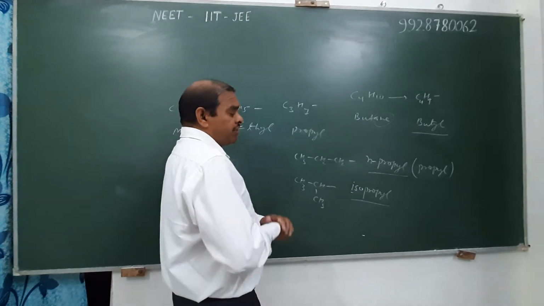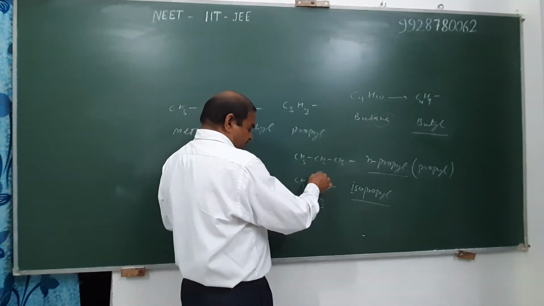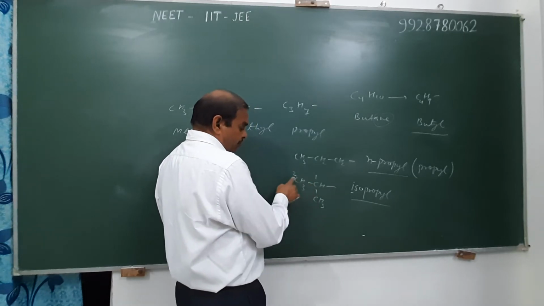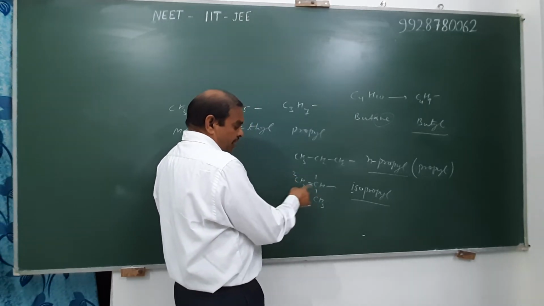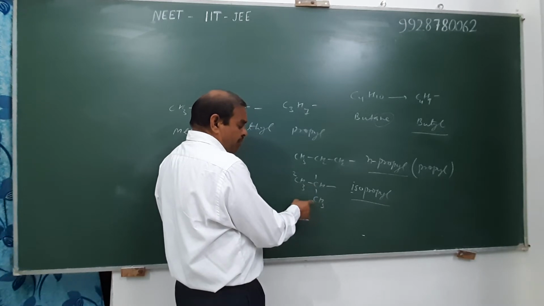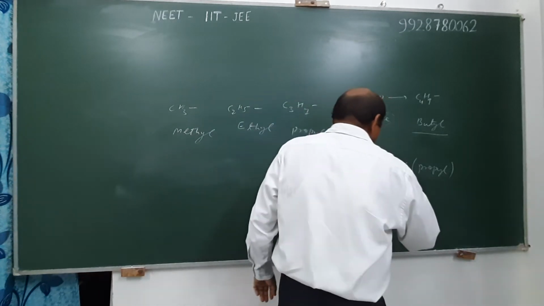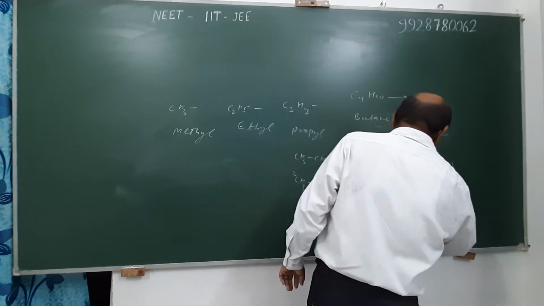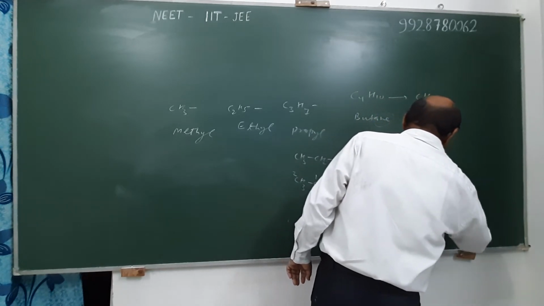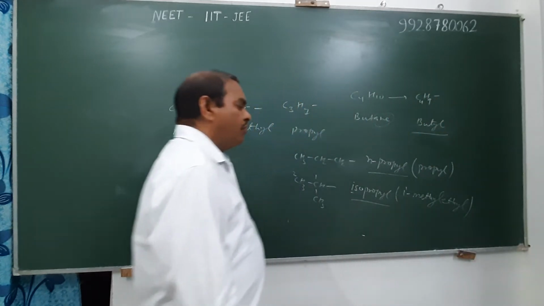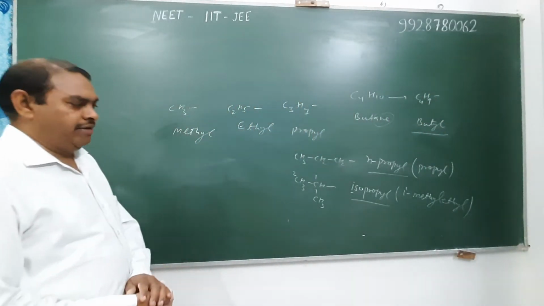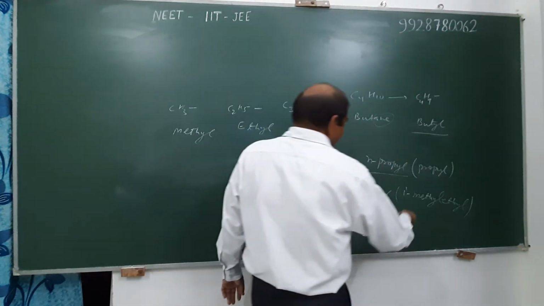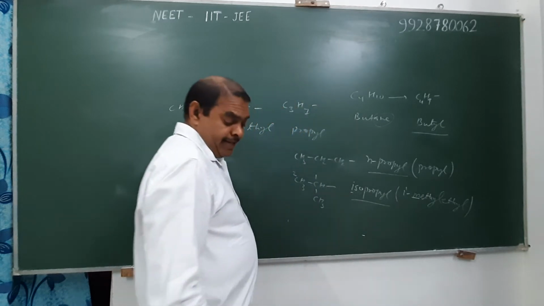The actual IUPAC name of this radical: we select the longest chain and give minimum position to the free valency of the atom. Therefore the principal radical is ethyl and the first carbon is substituted with methyl. Therefore its exact IUPAC name is 1-methylethyl, written with 1 dash or simply 1. 1-methylethyl is its actual IUPAC name. In case of alphabetical order, we consider the first letter in their name.